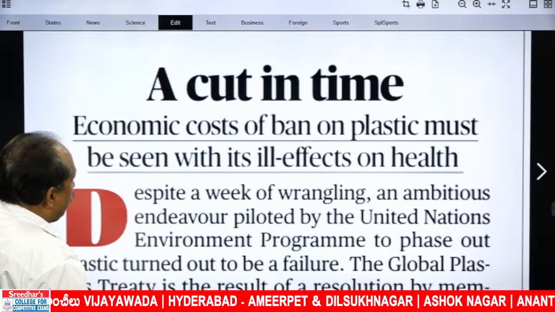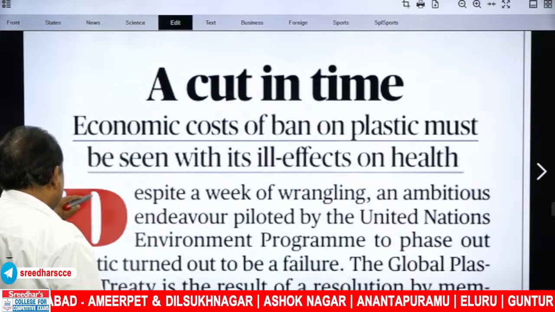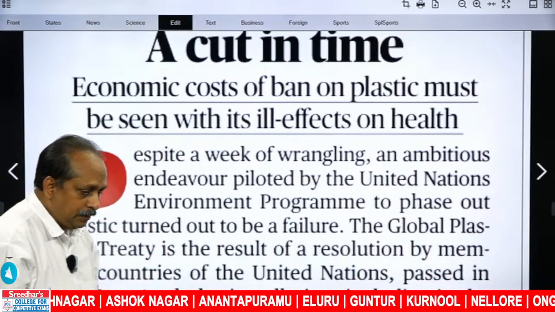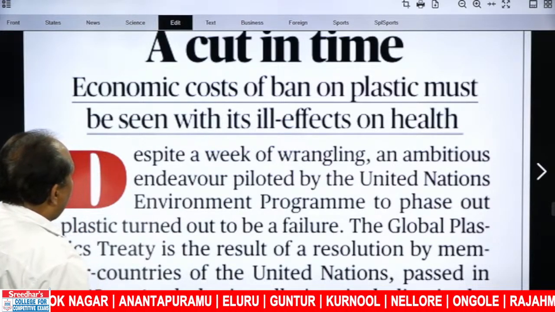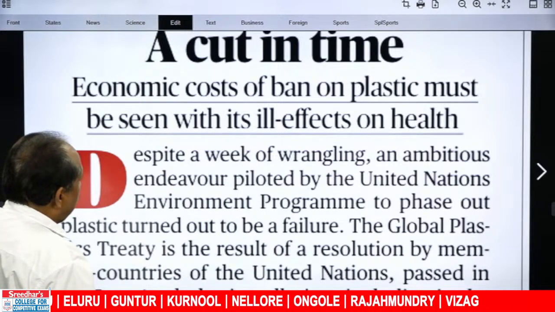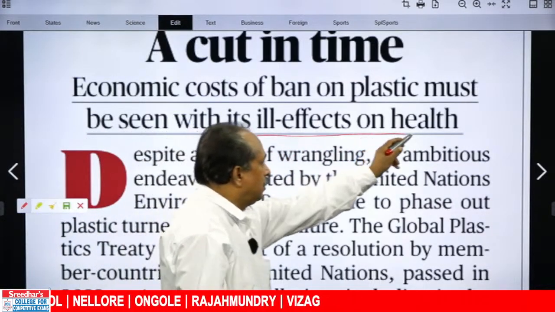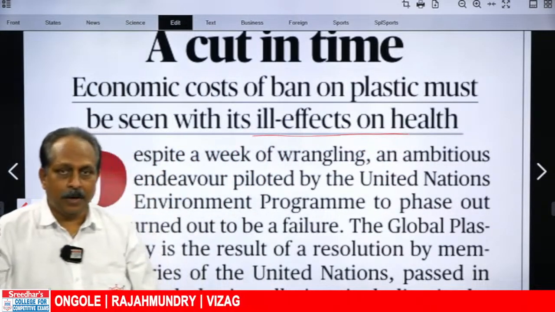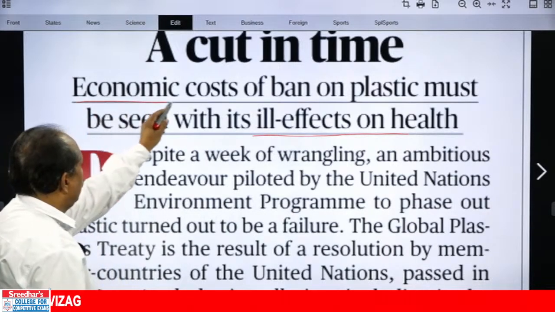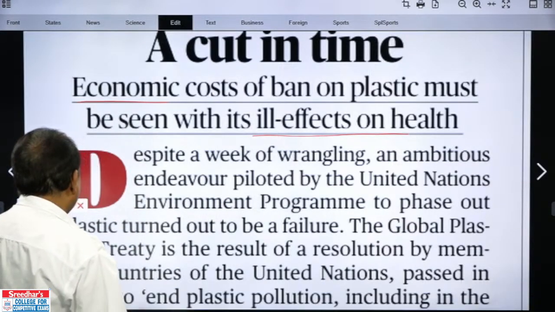Economic costs of ban on plastic must be seen with its ill effects on health. There are two dimensions here. One is economic costs of ban on plastic. That is one thing. Must be seen with its ill effects on health. What ill effects on health? What causes ill effects? Obviously, plastic. We have to balance these two. Economic cost of ban on plastic must be seen with its ill effects on health.